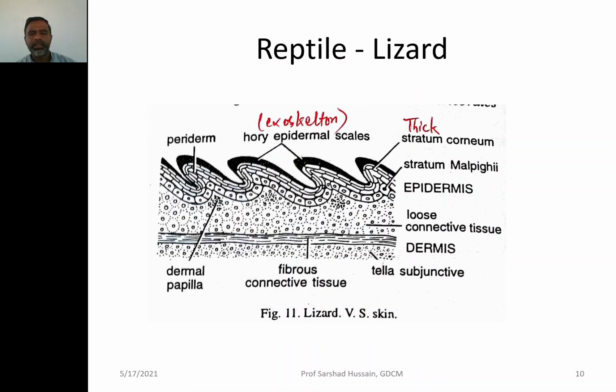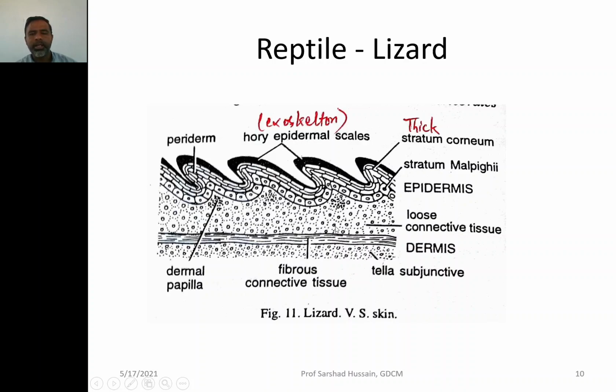Then look at the reptiles. In the reptiles you can see this is the dermis. The dermis has two layers. The loose connective tissue is present on the upper side, and then you have the fibrous connective tissue below it, and then the tela subcutanea, which remains attached with the muscle layer of the body at the underside.